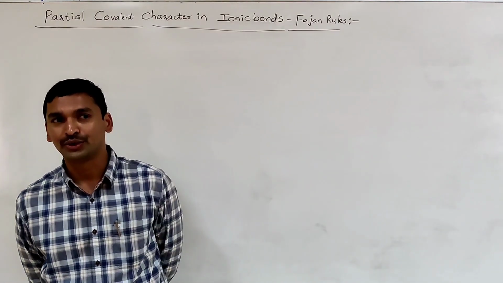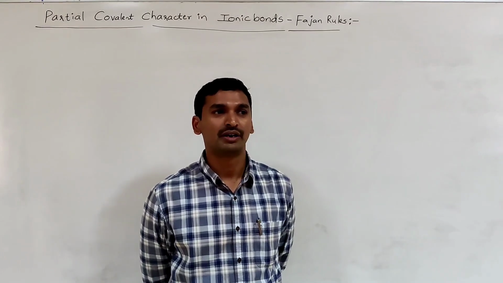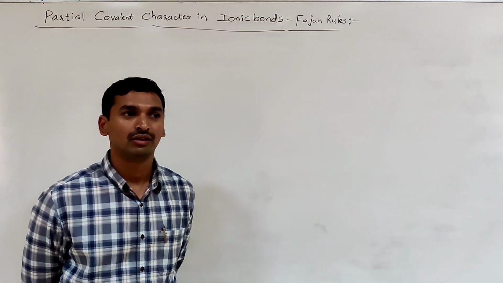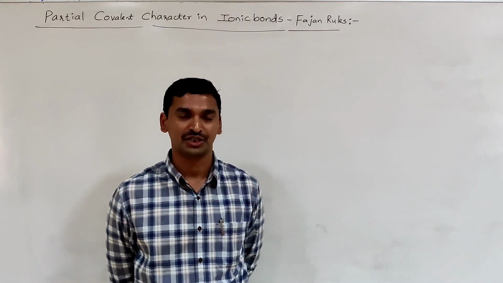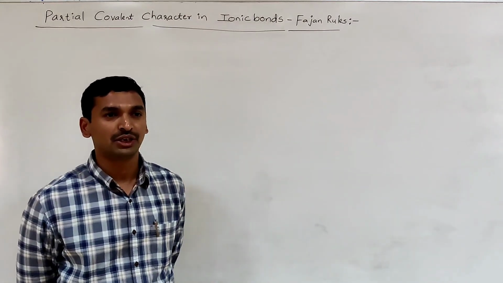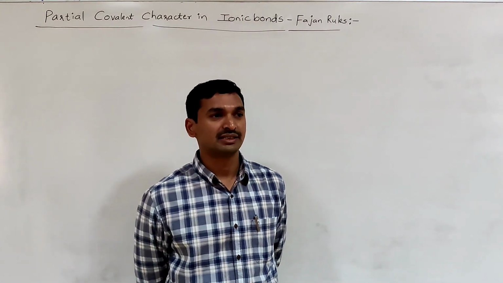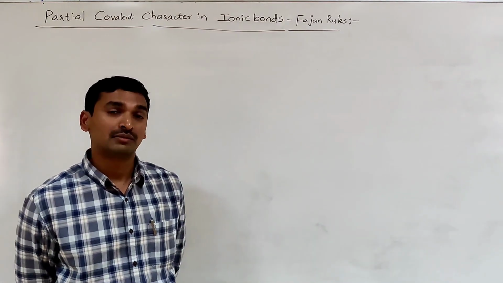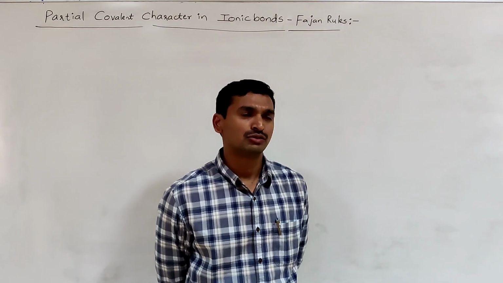In the last two classes, we discussed the polarity of bonds. Generally, in the formation of a molecule, the atoms are linked together by two important bonds: covalent bond and ionic bond. No bond is 100% ideal, covalent or ionic in nature. That means, if a covalent bond is formed between two atoms, 100% covalent character does not exist. In addition to the covalent character, some ionic character is also present. We discussed this with so many examples.